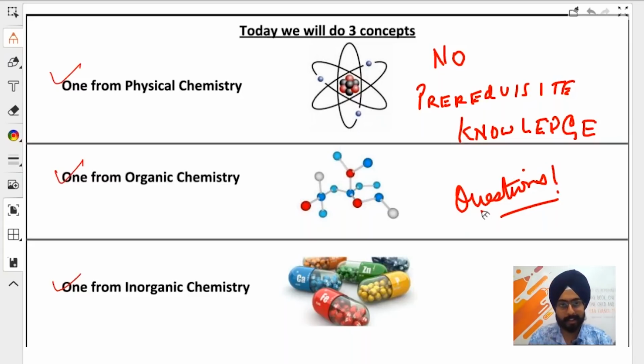No matter what you study in theory, if you are not able to do the questions properly in the objective form, the theory is of no use. So the way we will study today is targeted towards those questions. It not only makes you understand the concept, but it also makes you target those questions.